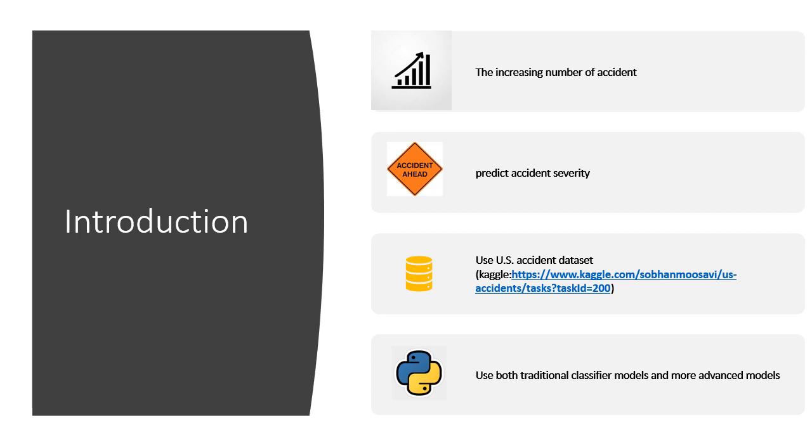In our study, we will use the US accident data from Kaggle to predict the accident severity based on the road environment with both traditional and more advanced models. We successfully obtained a model with around 85% accuracy using objective variables to predict the severity level of the accident.